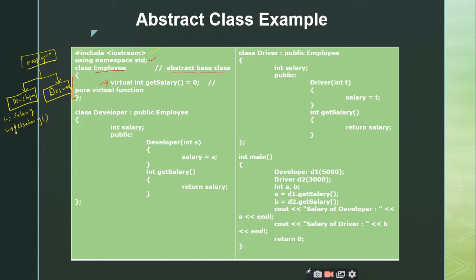I just want to make use of this trait. Trait means nothing but the property, right? I just want to make use of this get salary function to be defined inside the derived classes, right? It's not the concept of redefinition. Redefining means some definition already exists, and if you want to make modifications to that definition, it is called redefinition. Here in the derived classes, we are not redefining it, we are just defining it. We are defining it according to the requirements of the derived classes, right? Is it clear up to this point?